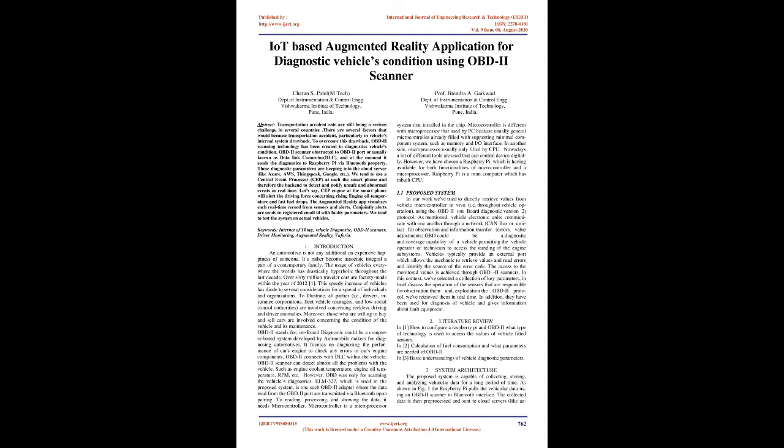The OBD-II scanner is plugged into the OBD-II port, usually known as the data link connector, DLC, and it sends the diagnostics to a Raspberry Pi via Bluetooth. These diagnostic parameters are kept in a cloud server, like Azure, AWS, ThingSpeak, Google, etc. We use a complex event processor, CEP, at both the smartphone and the backend to detect and notify unsafe and abnormal events in real time.